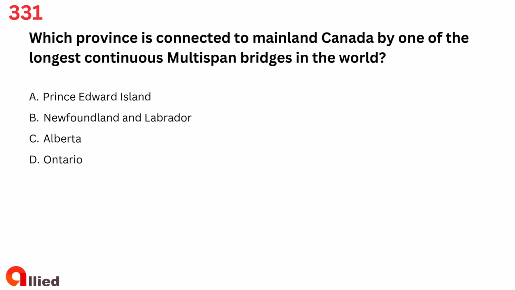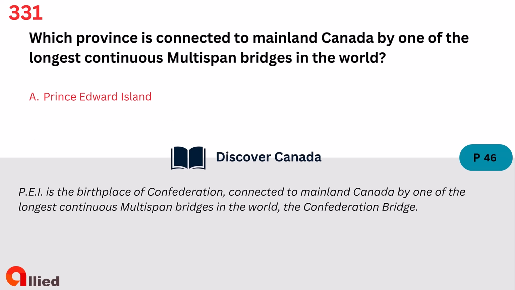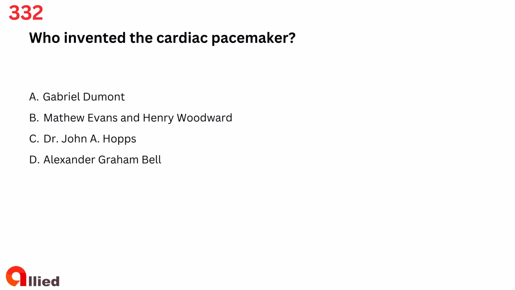Question 331. Which province is connected to mainland Canada by one of the longest continuous multi-span bridges in the world? A. Prince Edward Island, B. Newfoundland and Labrador, C. Alberta, D. Ontario. The answer is A. Prince Edward Island.